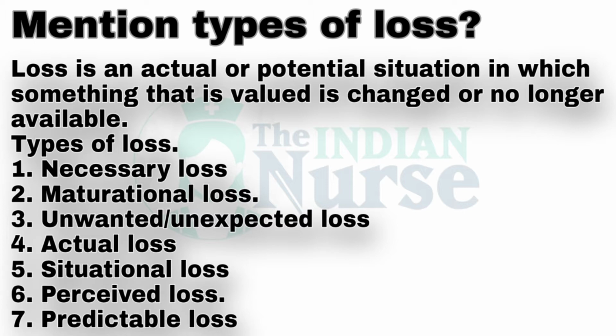We'll see the types of loss. First one, necessary loss. Second one, maturational loss. Third one, unwanted or unexpected loss. Fourth one, actual loss. Fifth one, situational loss. Sixth one, perceived loss. And the seventh one, predictable loss. So these were the types of loss.